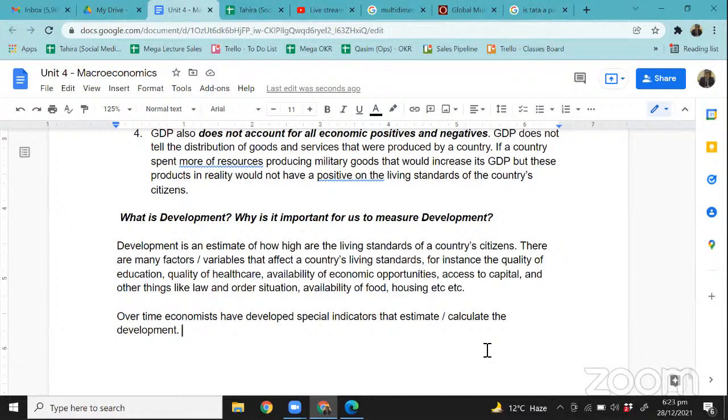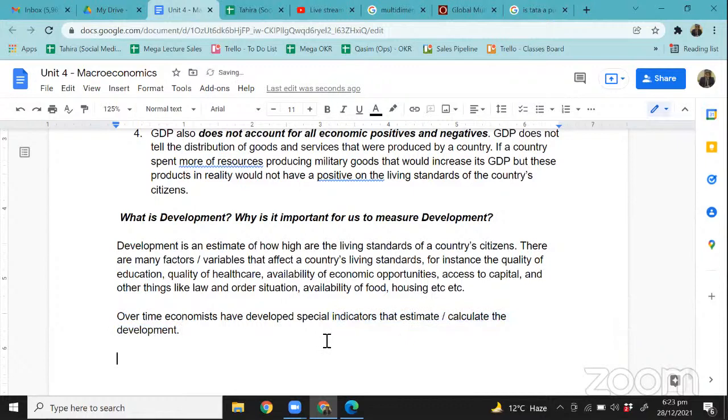It's not always the case that, because countries are huge and there are so many people, every person would have the same standard of living. Obviously, some people are earning more, they have more resources, they have higher income, so they have better living standards, and others have lower living standards. But we need to at least get an idea whether, on average, the living standards of that country are high or low, right? And that is why economists have developed indicators that estimate that, right?